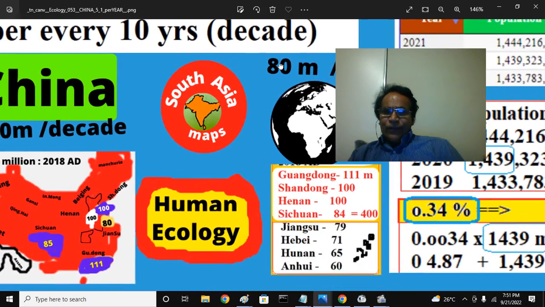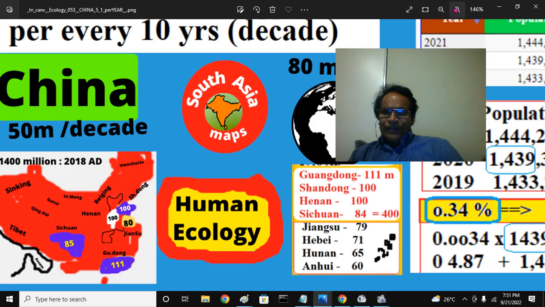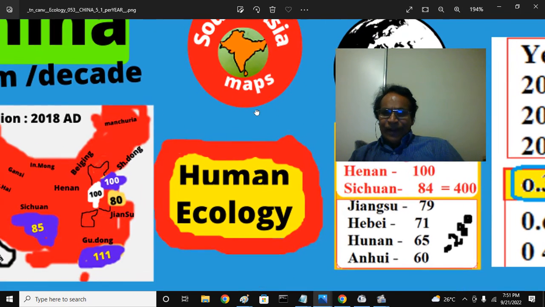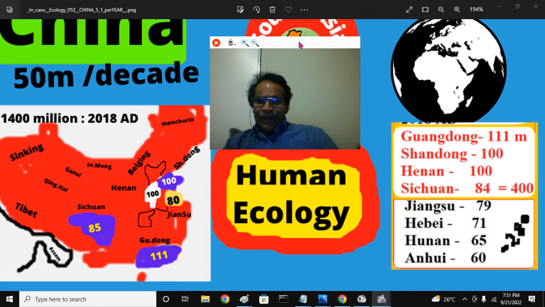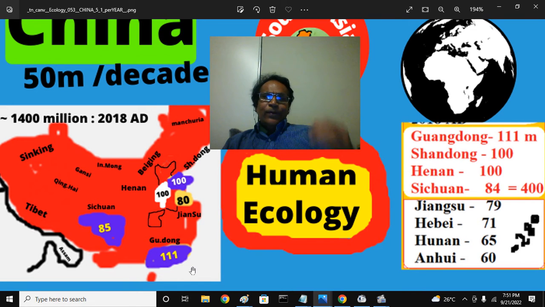So when you go to this China, what are the provinces that contribute most of the population, here I have given. So remember two important cities, Hong Kong, Macau here, and Beijing, the capital, here somewhere. This is the province called Guangdong province that contributes 111 million people to China. That is the total population. Among 1400, 111 live here.